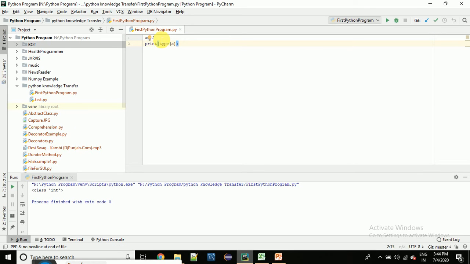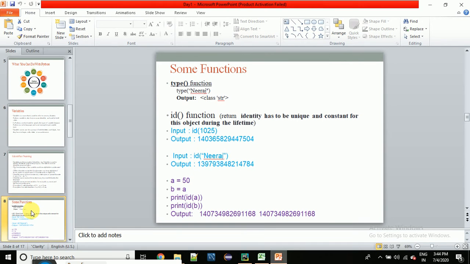Now if I want to check the identity which we have discussed earlier, I'll write print id of a. It will show the id which is assigned to this variable, right? This is about variables and some basic functions, right?